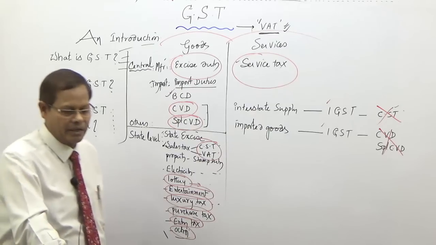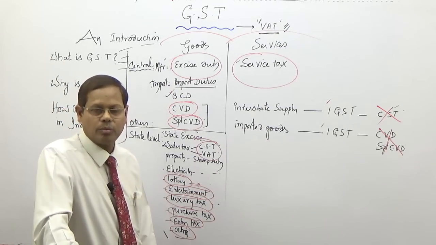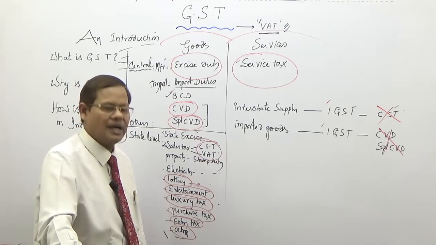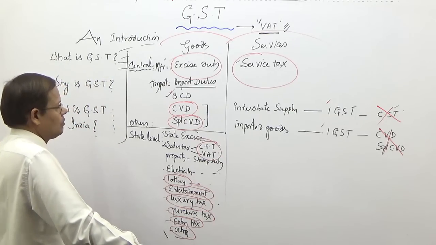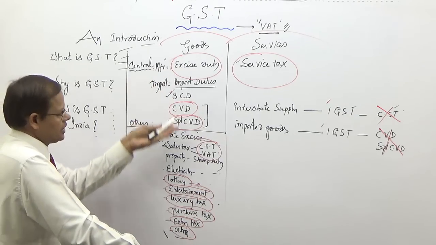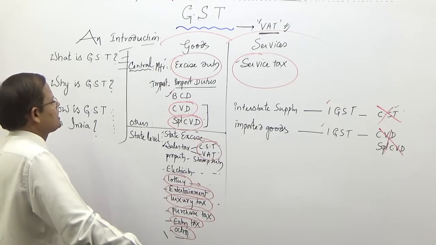So acts have been made by Parliament, approved by, assented to by President also, and the date 1st July was announced. So let us see what developments take place, but right now it is to understand this way. So I hope you understand what is GST, how GST works.